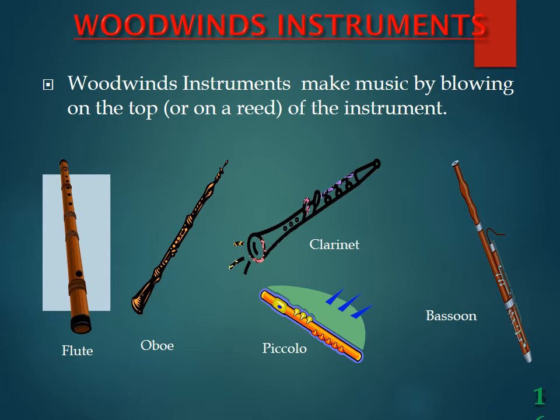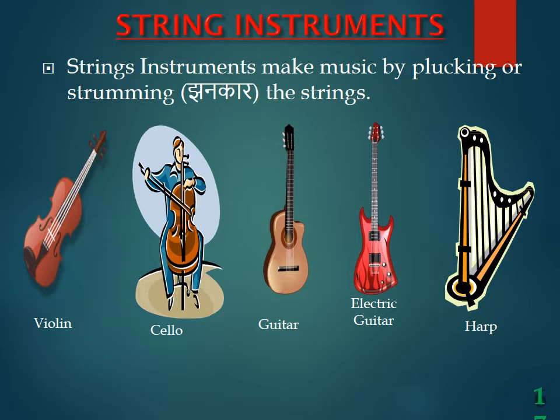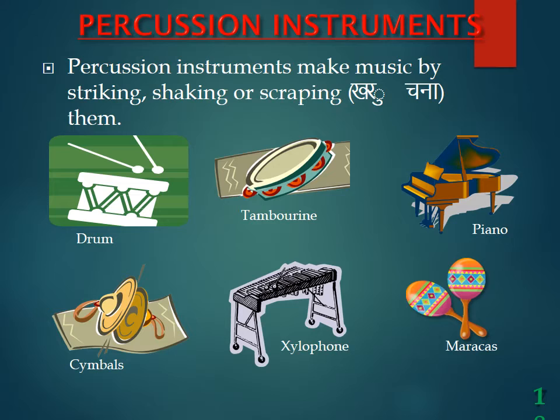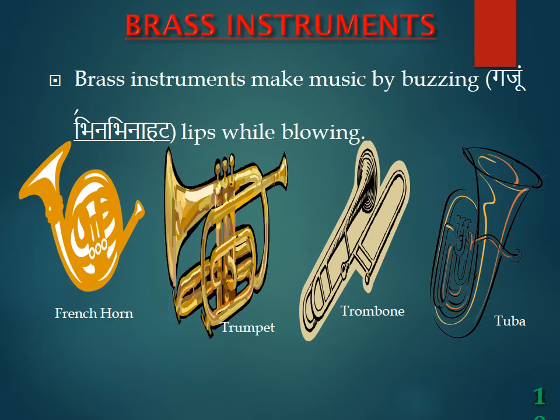Woodwind instrument. Woodwind instruments make music by blowing on the top or on the reed of the instrument. String instrument. String instruments make music by plucking or strumming the strings. Percussion instruments. Percussion instruments make music by striking, shaking, or scraping them. Brass instruments. Brass instruments make music by buzzing lips while blowing.